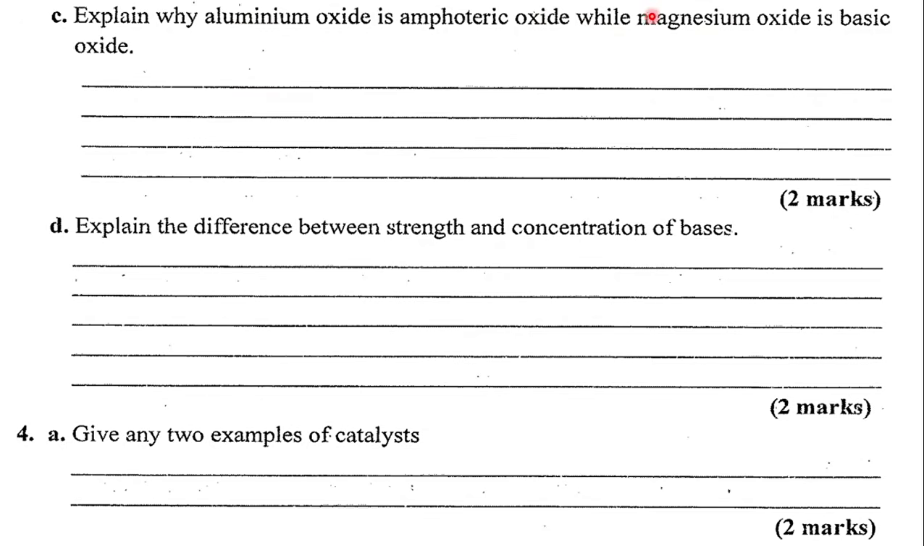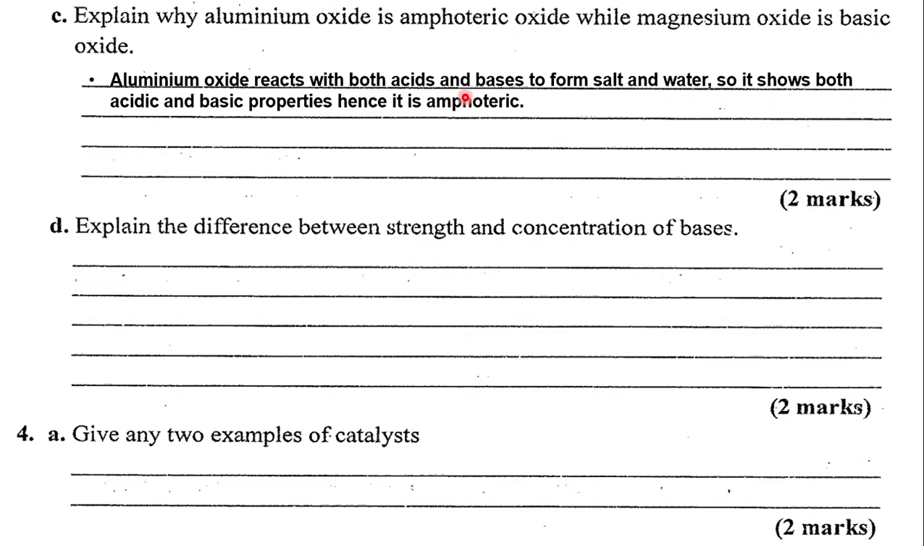So between these two, magnesium oxide and the aluminium oxide can react with both acids and bases to form salt and water. So the fact that it reacts with both acids and bases, it has both acidic and basic properties, hence it is amphoteric. It's amphoteric because it can react with an acid and it can also react with base.